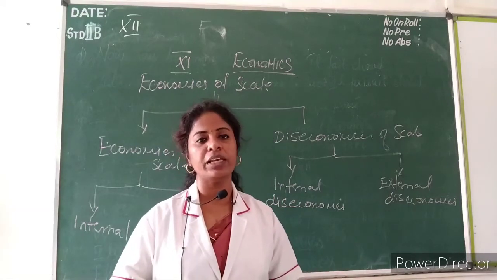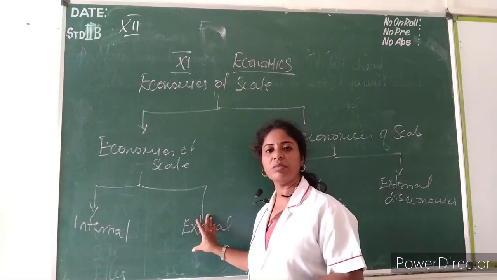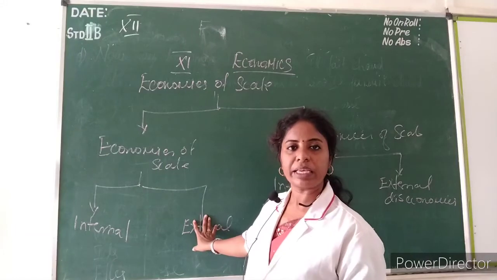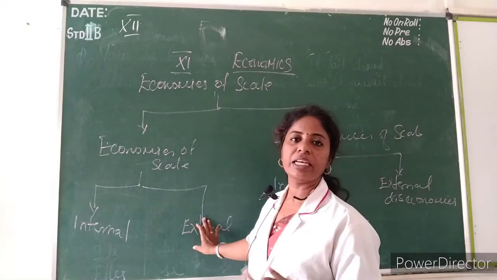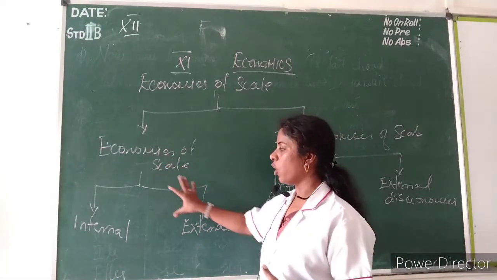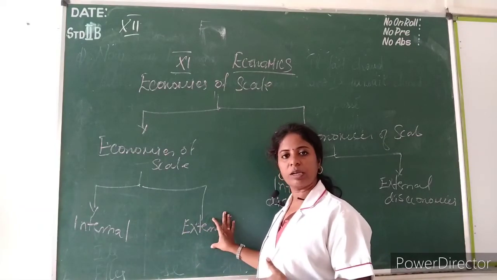So internally we receive certain benefits. Externally, through large scale, transportation facilities will be developed, banking facilities, townships and communications will be developed. So through economies of scale, that is the internal benefit and the external benefit.